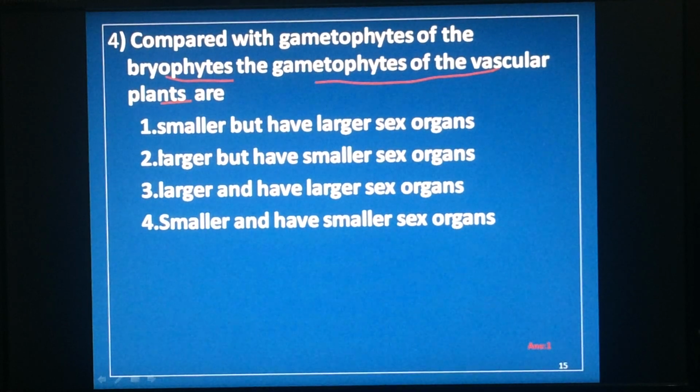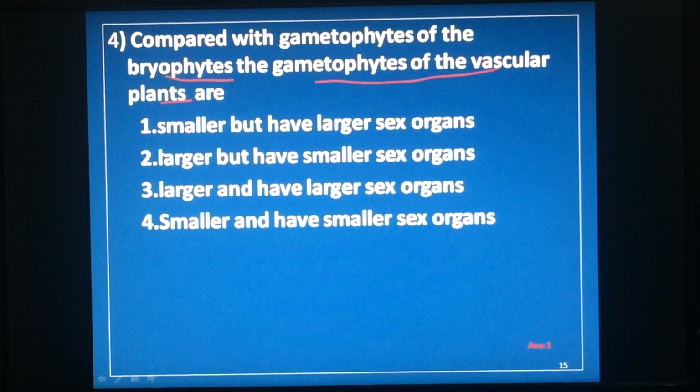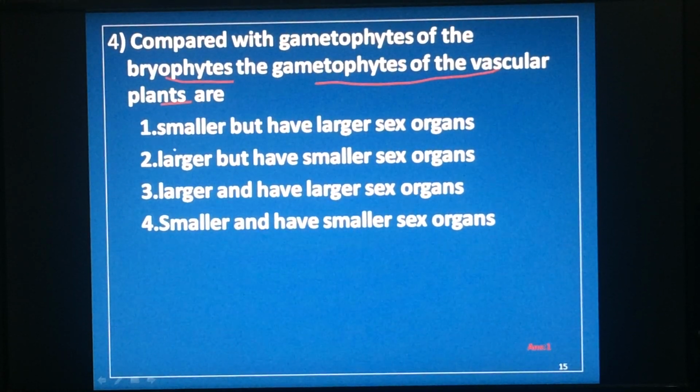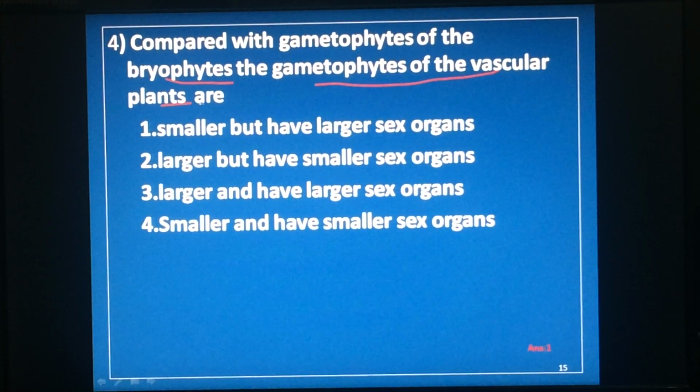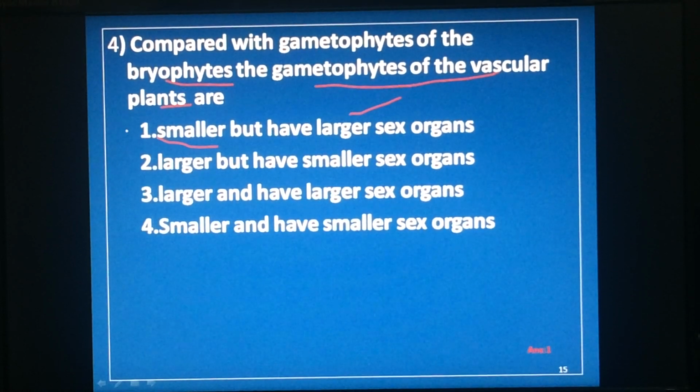How much larger it is in bryophyte, it will become smaller in pteridophyte, still more smaller in gymnosperm, still more smaller in angiosperm. So the answer for the fourth question will be smaller, but sex organs are larger.